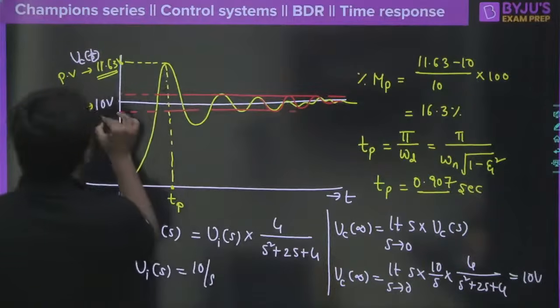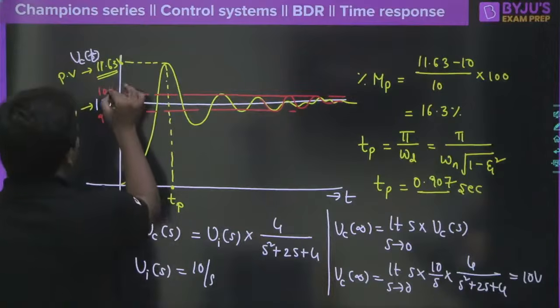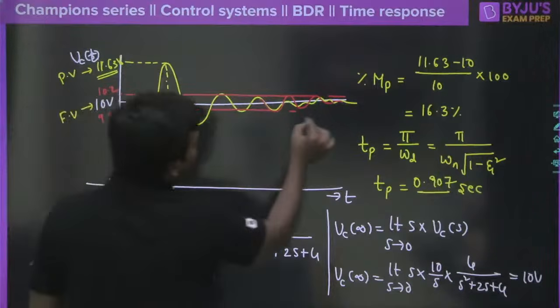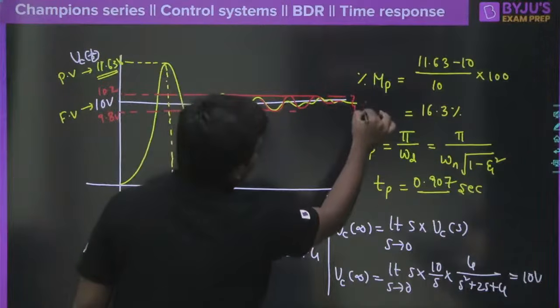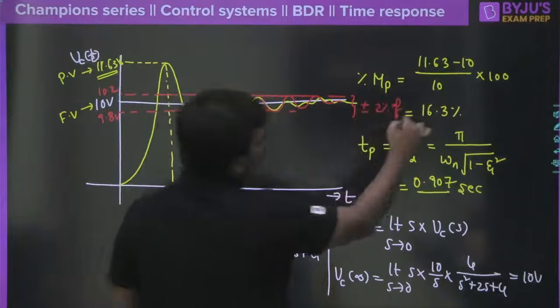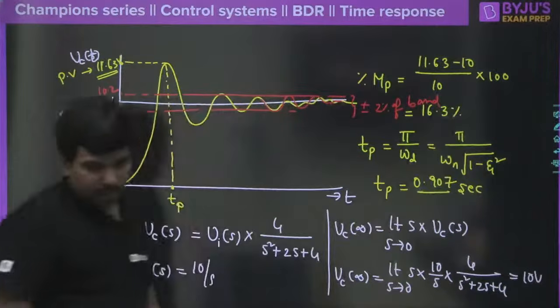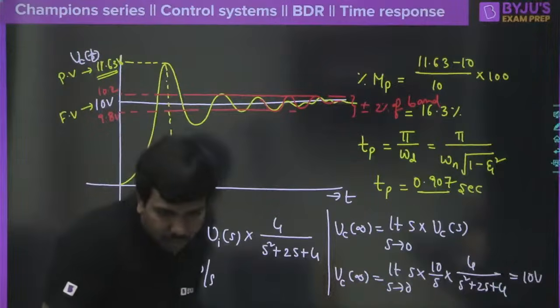Basically, this is a range of plus or minus 2% band of the final value.